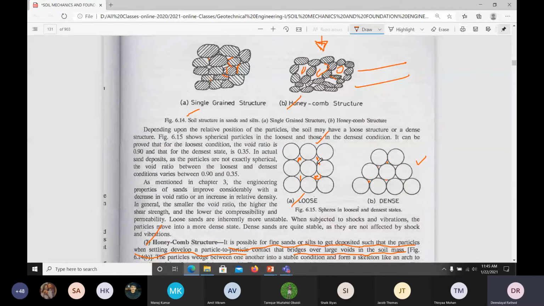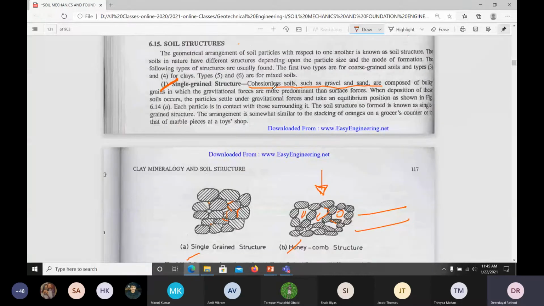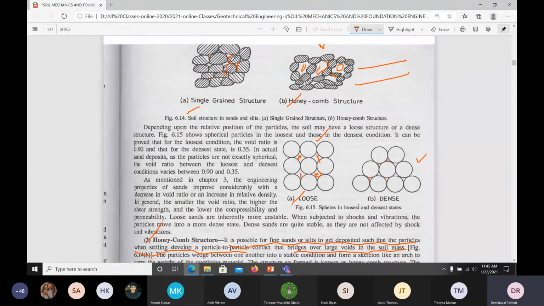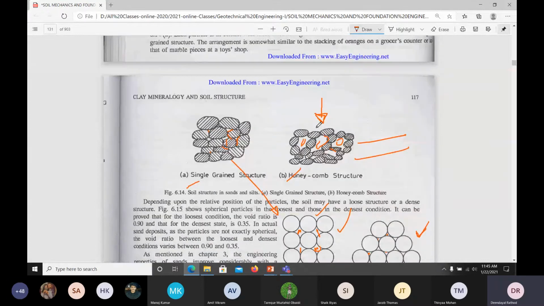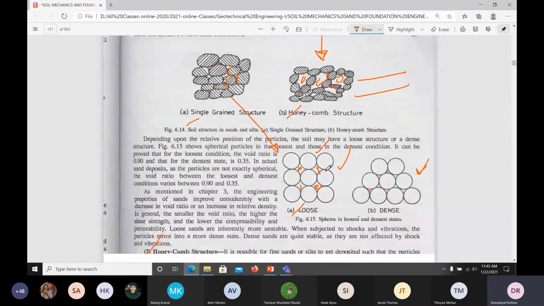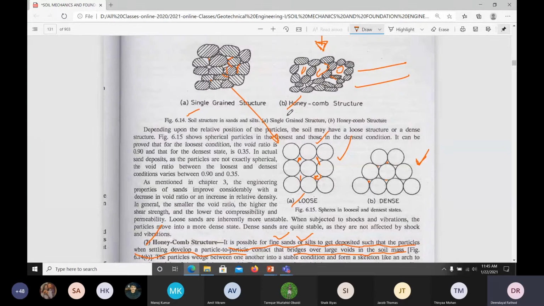Understand? One is single grain structure, which is sand and gravel, which is a cohesionless soil. Silt is also cohesionless soil only. There won't be any cohesion. And if this particle, if you imagine it in round shape, and then if it is formed in this way, we call it loose. This is, we can make it dense. And the second one is silty soil, which will have honeycomb structures, where fine sand or silty sand will have this honeycomb structure. Hope it is clear for you.